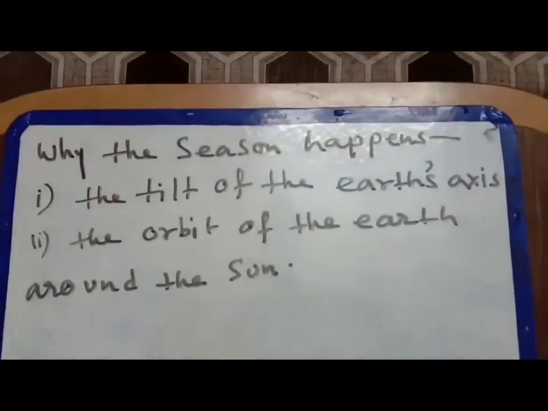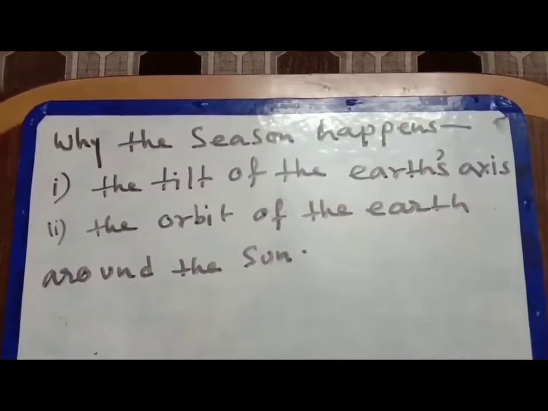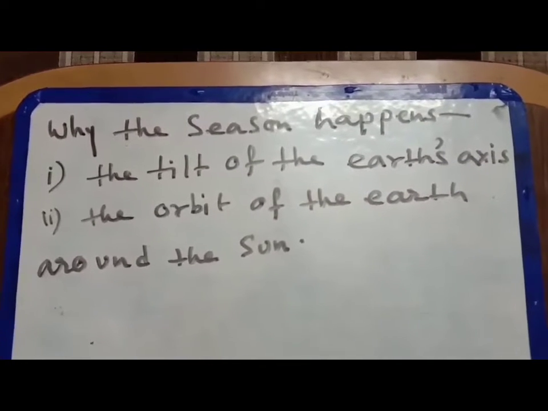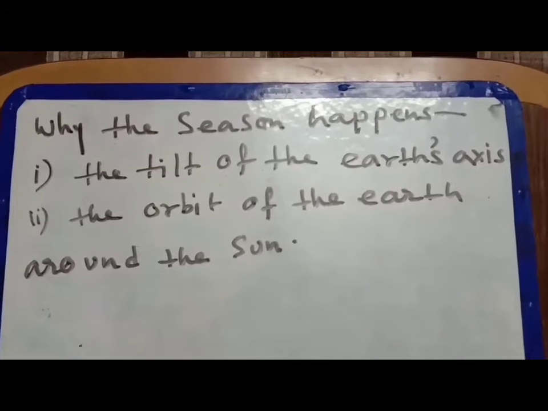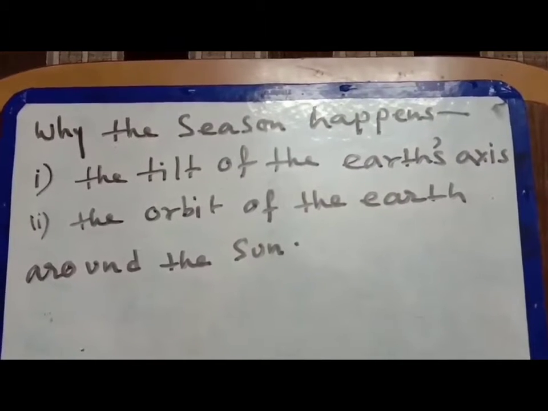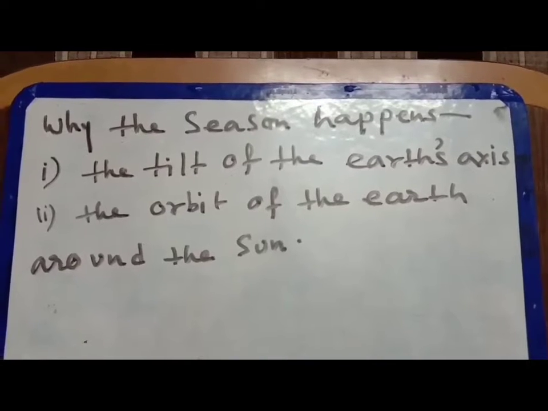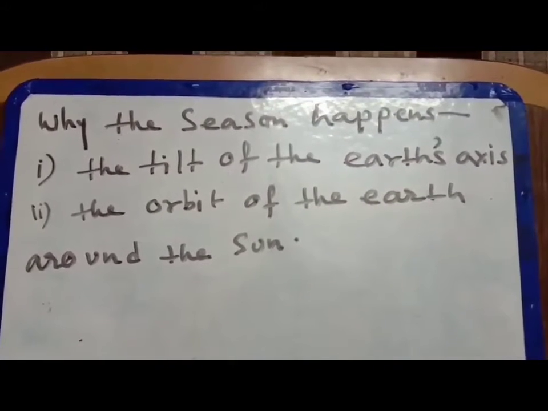Students, please look at the board. Here I have written why the seasons happen. That means the reason for the seasons. So there are two reasons basically. Number one, the tilt of the Earth's axis, and the second one is the orbit of the Earth around the Sun. Now we are going to discuss it.